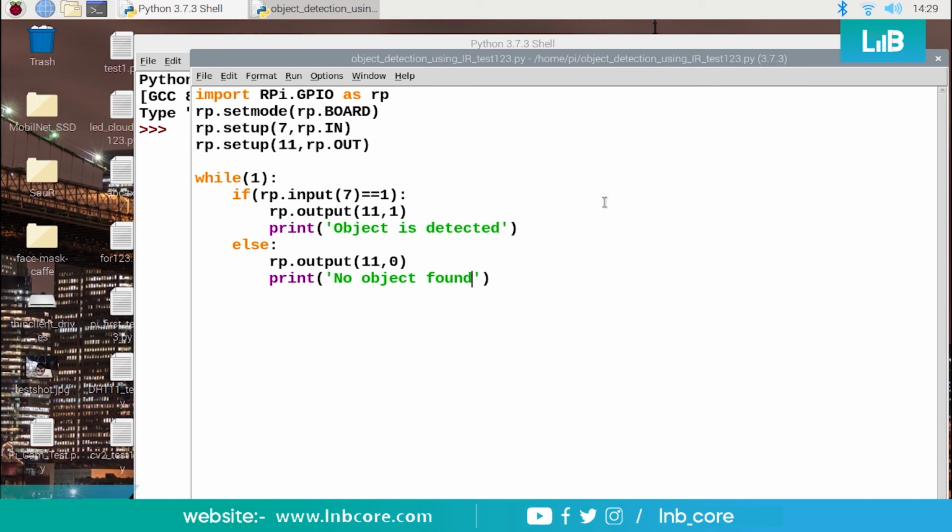The program is quite simple and quite small, but through this program I'm not telling whether this is an IR sensor or a sound sensor. You can place any digital sensor through which you want to detect the inputs. It can be any sensor which gives digital output as 0 or 1, right? So let me save this program and run it to check whether some kind of outputs are coming or not.